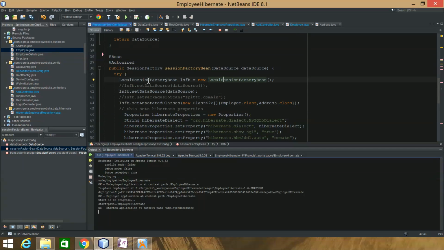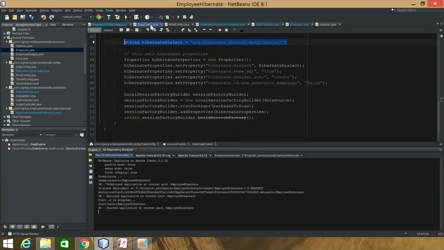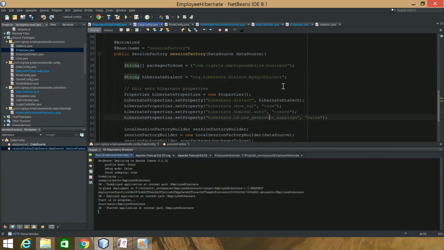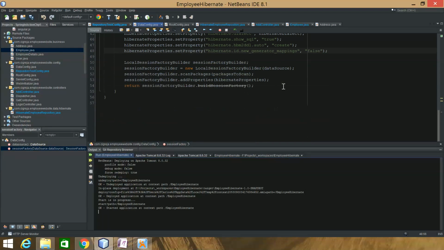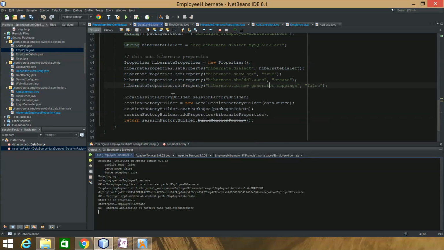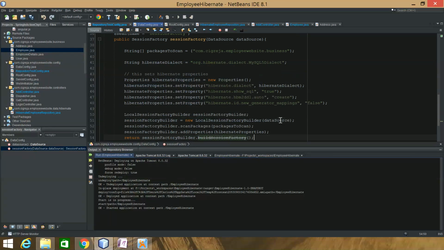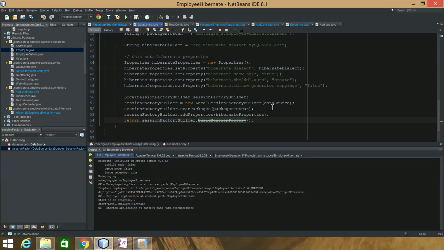This time I went with the local session factory bean. What was I using before? That's why I have this old one open here. The local session factory builder, I was using this. You can see this looks deprecated, but it's pretty much the same thing.